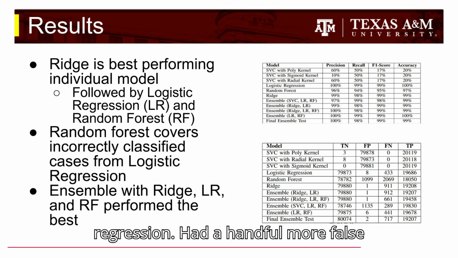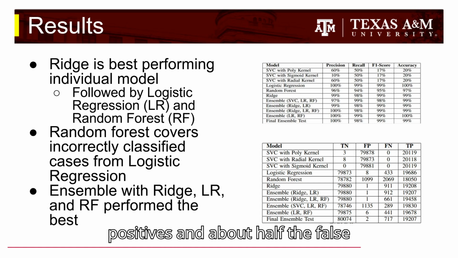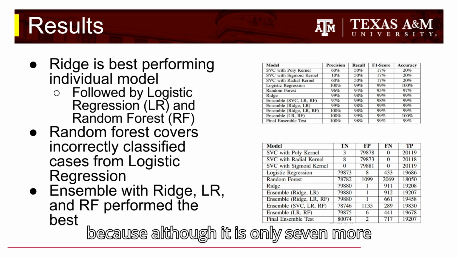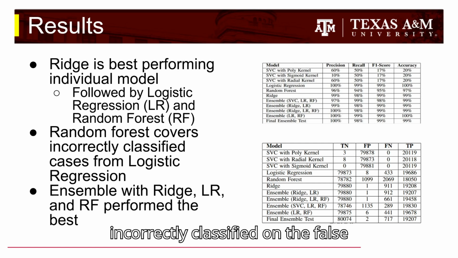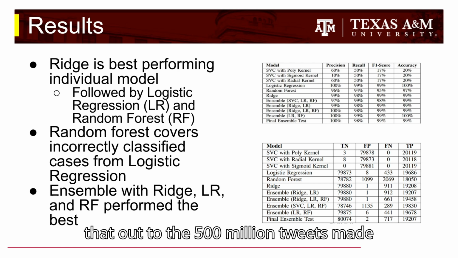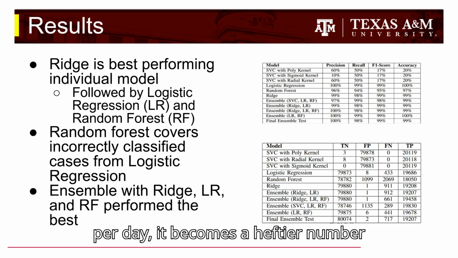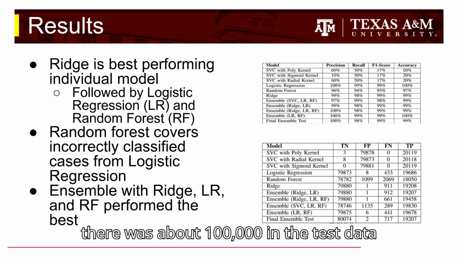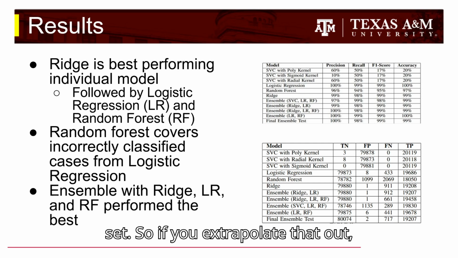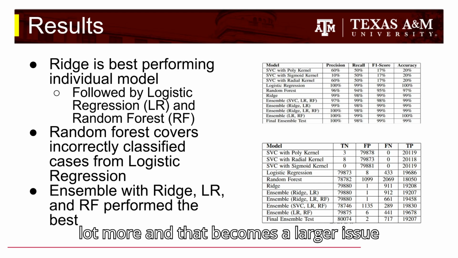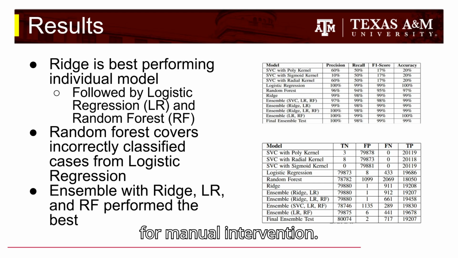Logistic regression had a handful more false positives and about half the false negatives, but I consider the ridge classifier to be better still because although it is only 7 more incorrectly classified in the false positive category, if you extrapolate that out to the 500 million tweets made per day, it becomes a heftier number than what was represented here, because there were about 100,000 in the test data set. So if you extrapolate that out, that's not just 8, that is a whole lot more, and that becomes a larger issue for manual intervention.